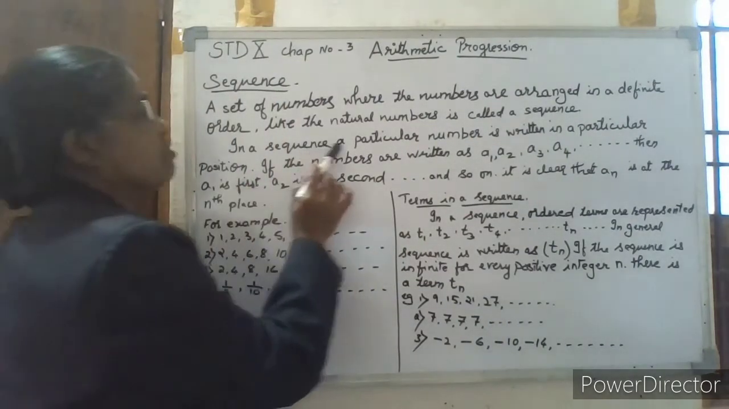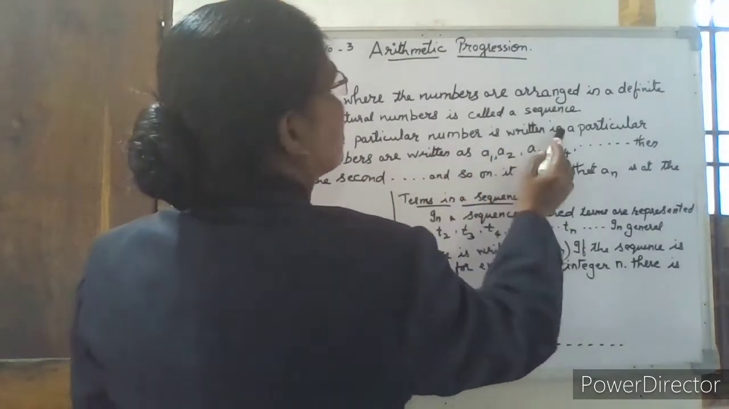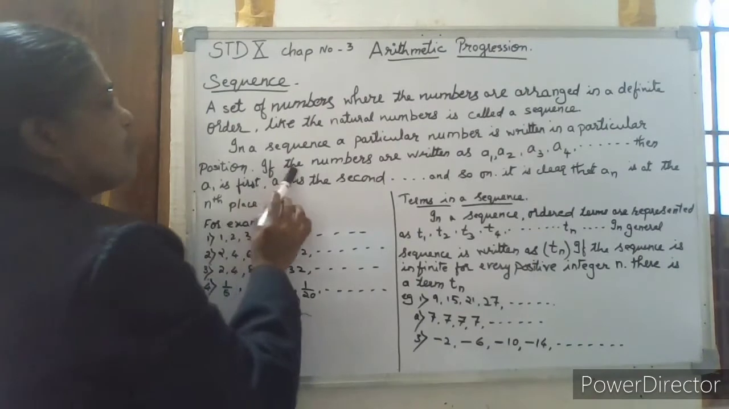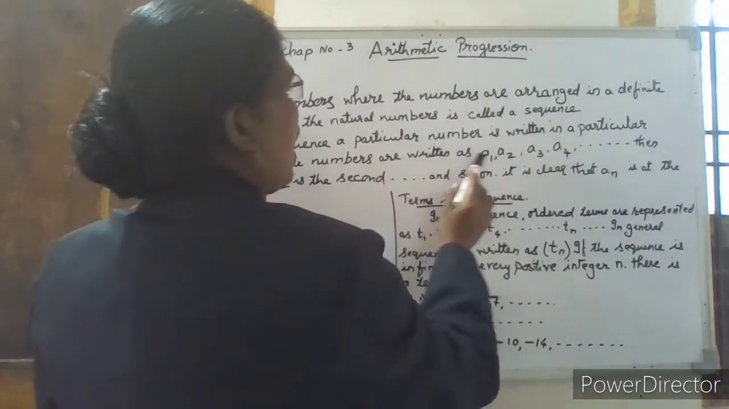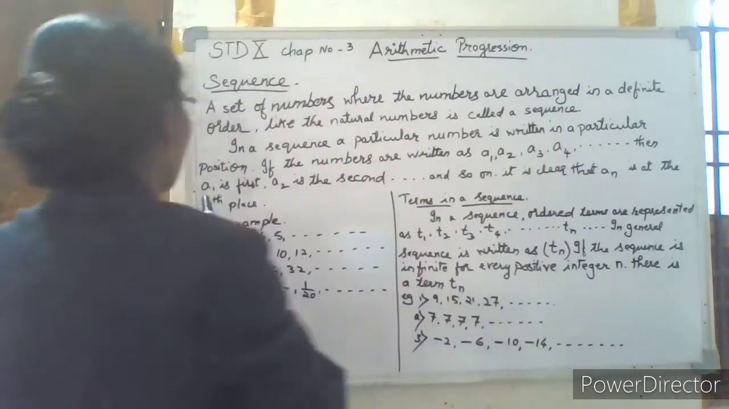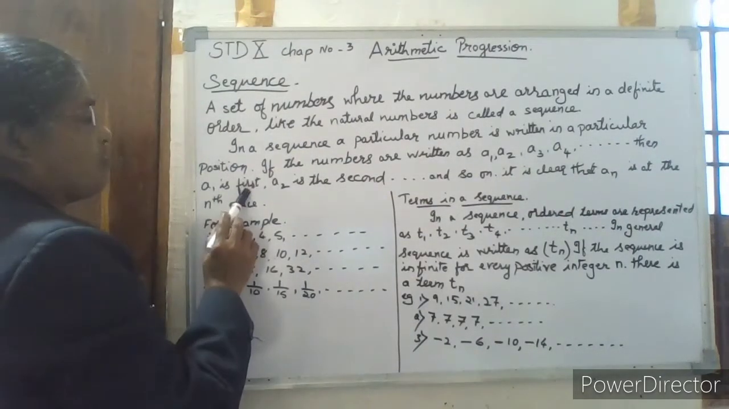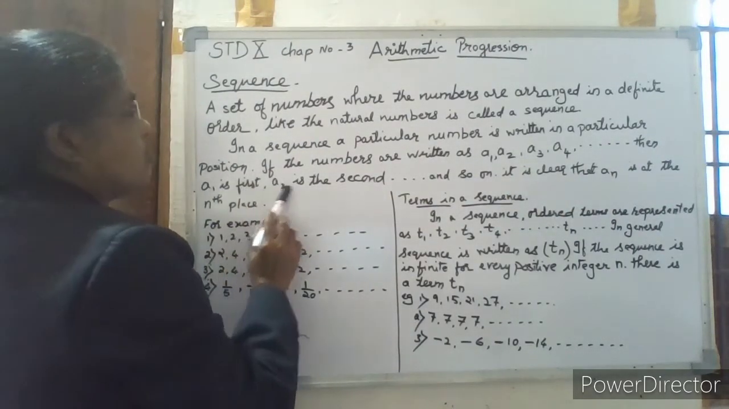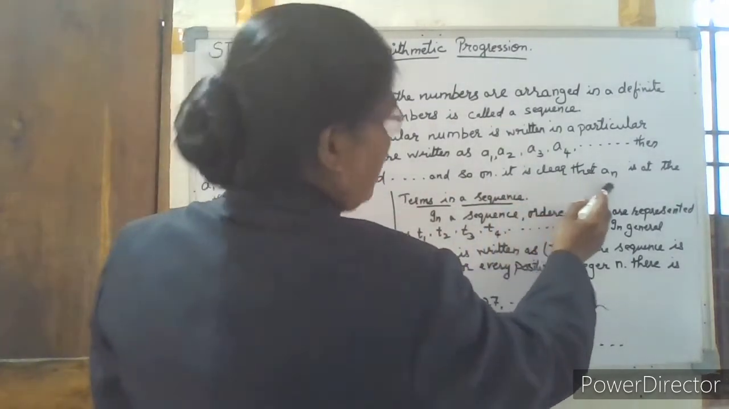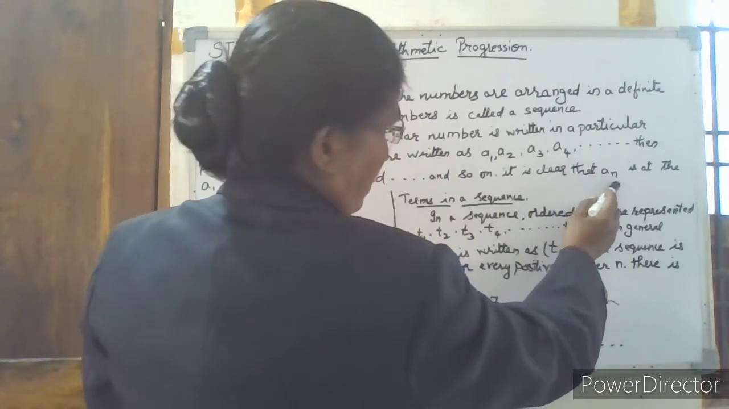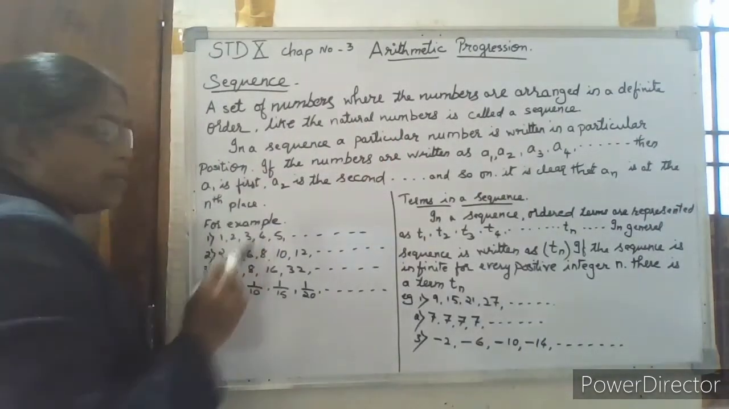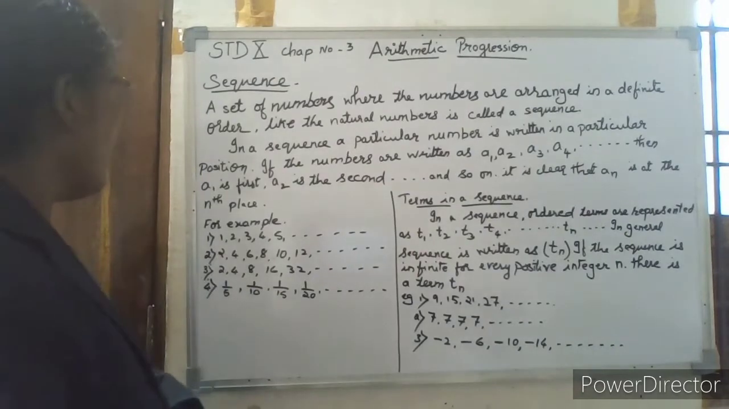In a sequence, a particular number is written in a particular position. So, if the numbers are written as A1, A2, A3, A4 and so on, then A1 is called the first term, A2 is the second term and so on. It is clear that AN is at the nth place.